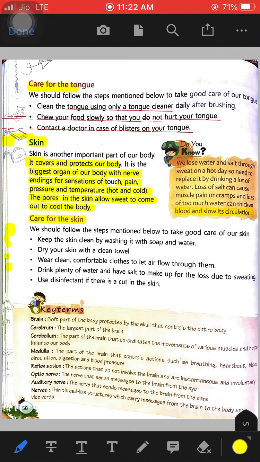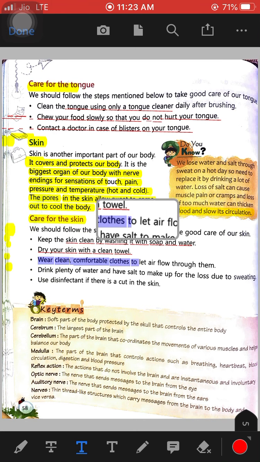Now how do you have to take care of your skin? You have to keep the skin clean by washing it with soap and water. You have to take a bath daily to clean your skin. Dry your skin with a clean towel. Wear clean and comfortable clothes.